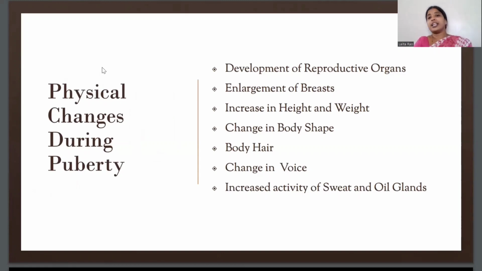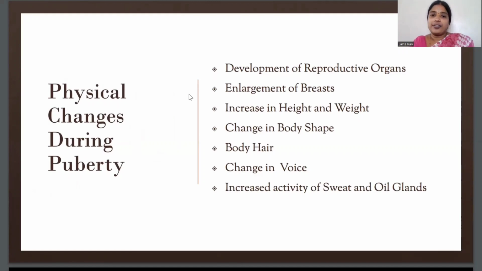During puberty, there is development of reproductive organs. It means in girls, the ovaries become mature enough to produce eggs or ova, and in boys, the testis and the penis develop and start producing sperm.